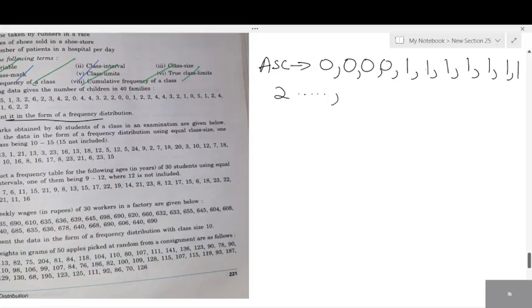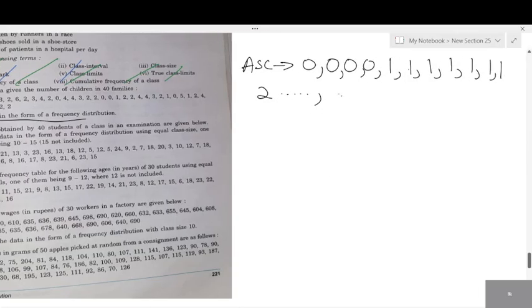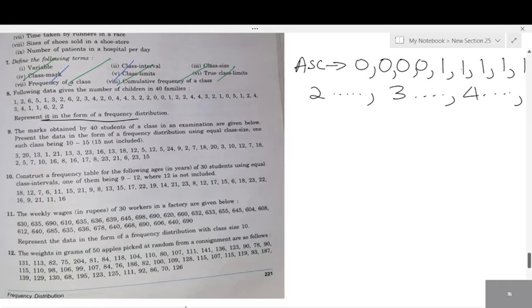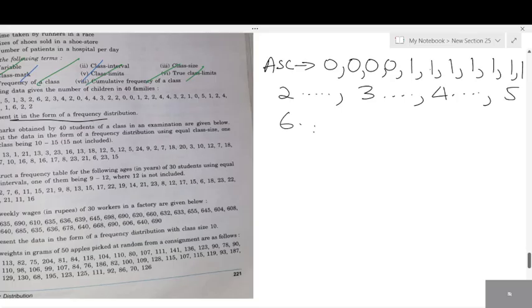You can do it later. 2 is repeated a certain number of times. You can write it later. Then what are the numbers we have after 2? 3, 4. After that, 5. Next, what do we have? 6. 6 is the last.